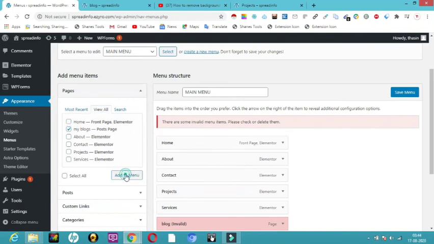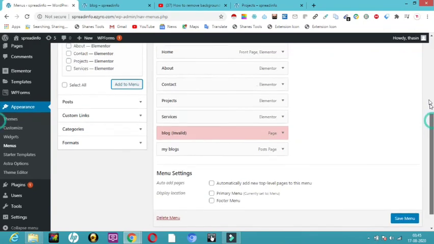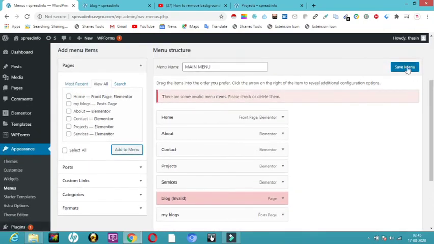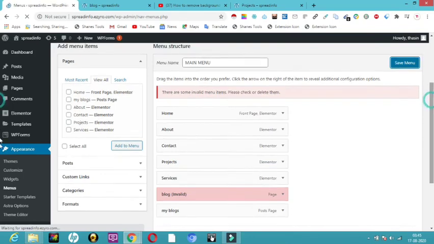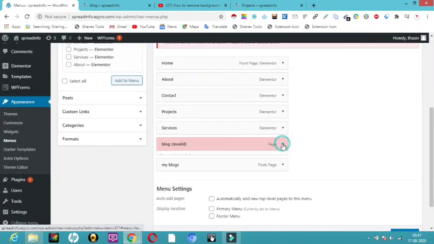I'll try to add it to the menu. So here you can see my blogs has been updated here. I will just click here on save menu. At the same time, in the down layer, I'll click on save menu in the down.